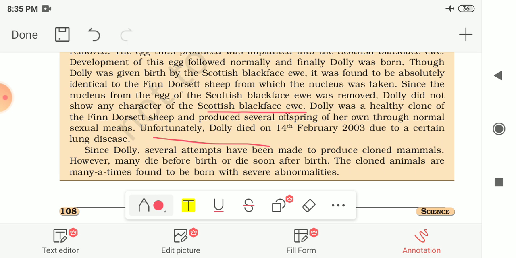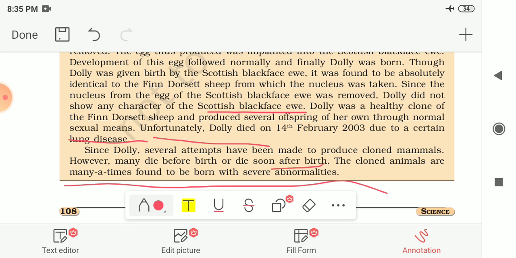And unfortunately, Dolly died on the 14th of February 2003 due to a lung disease. Since Dolly, several attempts have been made to produce cloned mammals. However, many die before birth or soon after birth. And cloned animals are many times found to be born with severe, or you can say serious, abnormalities.